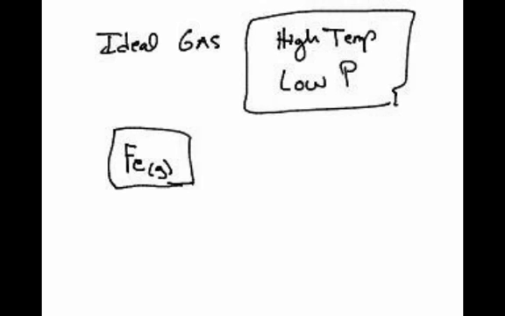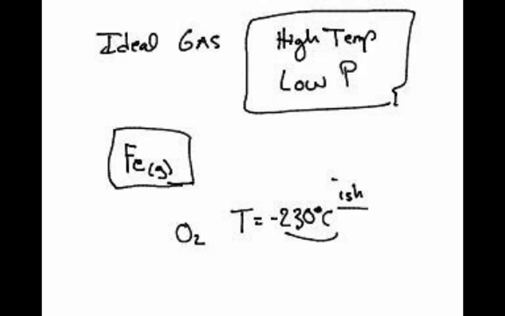But actually, when we talk really hot, we mean really hot compared to its normal boiling point. So this would be obscenely high, like in the sun, where it would be an ideal gas. But you see, oxygen in this room, its boiling point is somewhere near about negative 230 degrees Celsius-ish. But we're here in the room at 22 degrees Celsius, so we are 250 degrees above its boiling point. That's really high. So it is going very, very fast, and therefore it acts like an ideal gas.